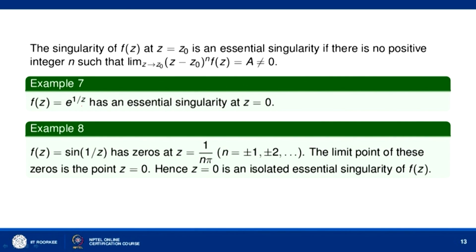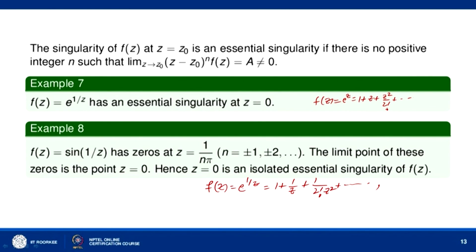You can see that we can write f z equal to e to the power 1 by z as 1 plus 1 by z, plus 1 by 2 factorial z square, and so on. Okay. This expansion of e to the power 1 by z we have written using the expansion of e to the power z equal to 1 plus z plus z square by 2 factorial and so on. Okay. So, replacing z by 1 over z there, we have found this expansion,